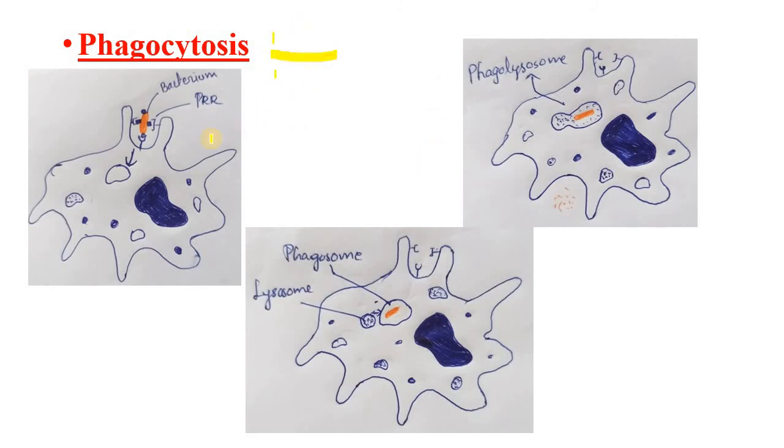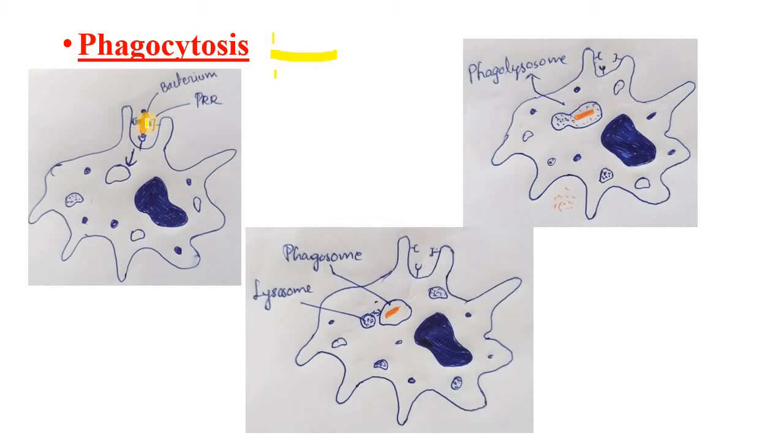Okay, this is how phagocytosis occurs. Here the pattern recognition receptor binds to the pathogen associated molecular patterns of the bacterium. The orange color is the bacterium. After the receptor binds, the bacterium is surrounded by extensions of the phagocytic cell, called pseudopodia.